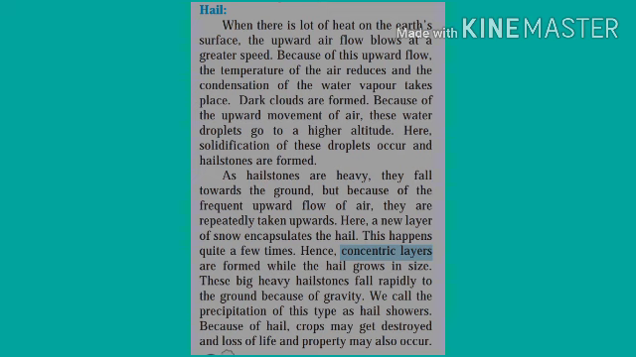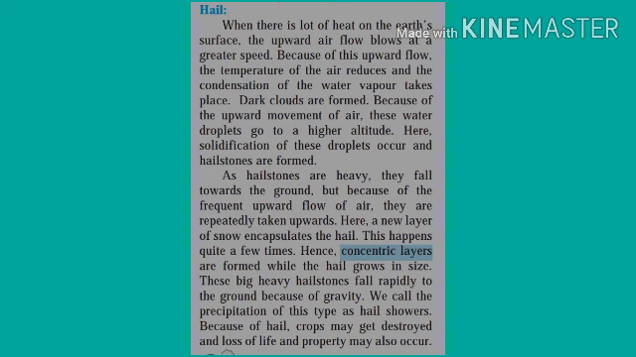When there is a lot of heat on the earth's surface, the upward air flow blows at a greater speed. Because of this upward flow, the temperature of the area reduces and the condensation of the water vapor takes place. Dark clouds are formed. And because of the upward movement of the air, the water droplets go to a higher altitude. And that's why solidification of the droplets occurs and hailstones are formed.